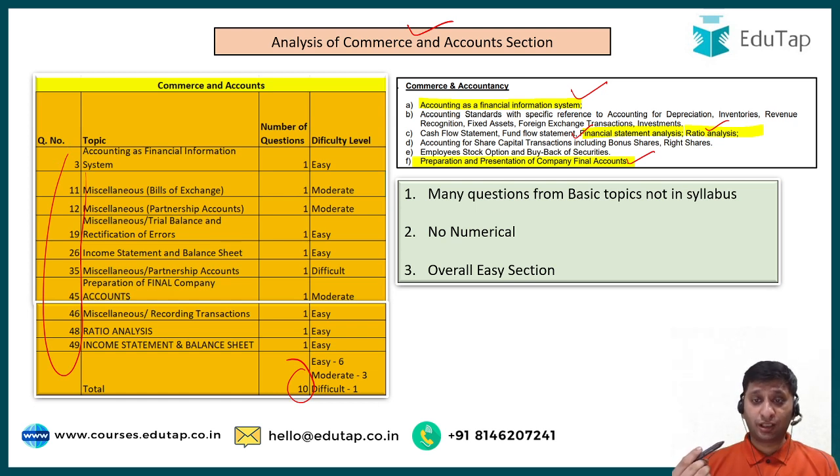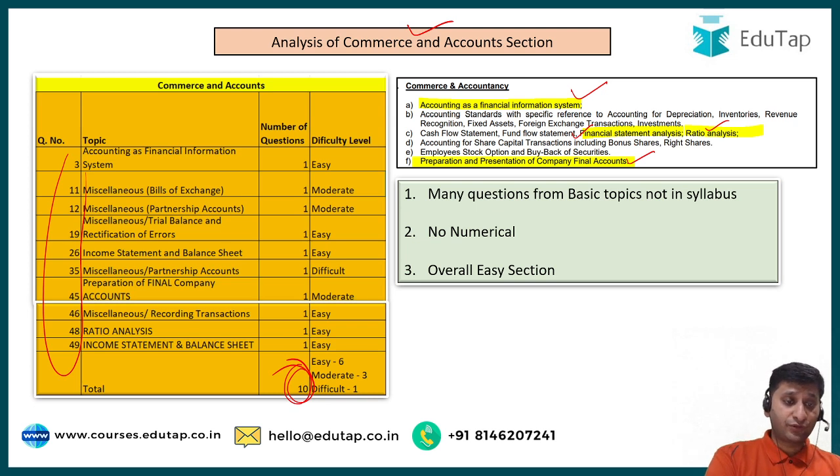So the point I want to make is that from this syllabus, it seems that only 4 or 5 questions were asked, but from where were the rest 5 questions? Because there are total 10 questions. So if you see, there was one question on bills of exchange, partnership accounts, rectification of errors, recording transactions, and one more on partnership accounts.